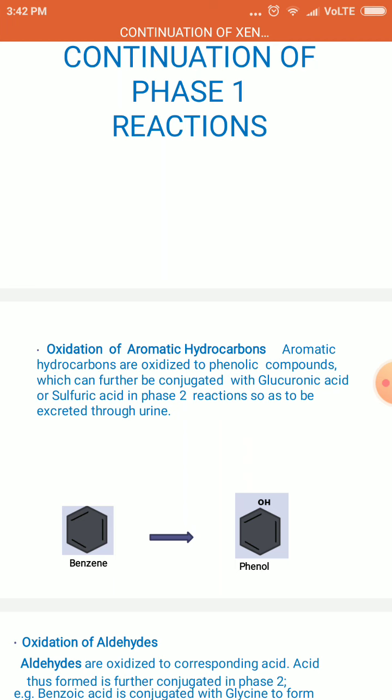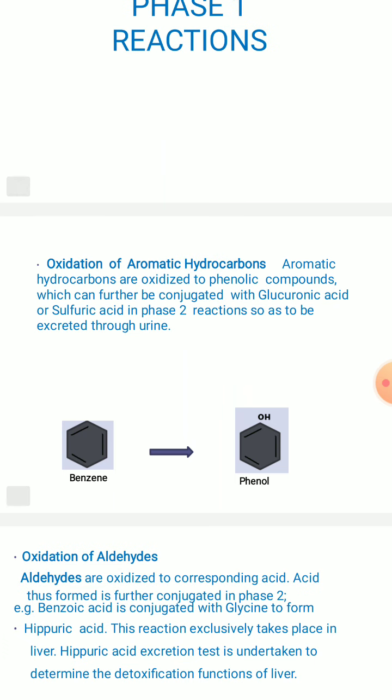How is this oxidation of aromatic hydrocarbons going to take place? These are oxidized to phenolic compounds, which can be further conjugated with glucuronic acid or sulfuric acid in the phase 2 reaction, that is, conjugation. For example, you can see here benzene is getting oxidized to phenol. This phenolic compound can be further conjugated with glucuronic acid or sulfuric acid in phase 2, and then excreted through the urine.